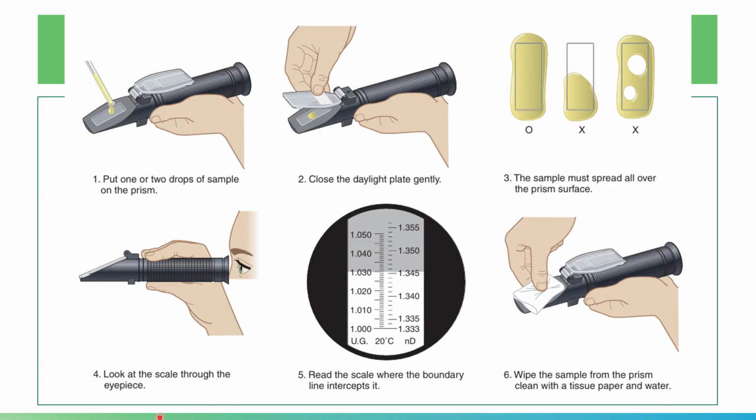After that, point the instrument toward a light source before you read, at an angle that gives optimal contrast. Then rotate the eyepiece until the scale is in focus. If it is blurry, you can rotate the eyepiece until the scale is in focus. And then read directly on the specific gravity scale.